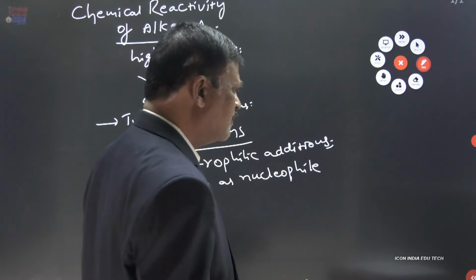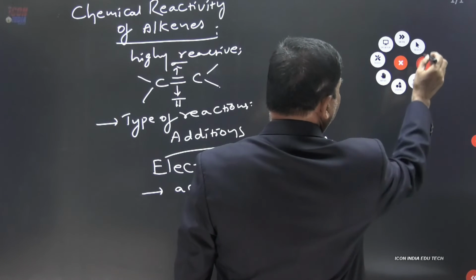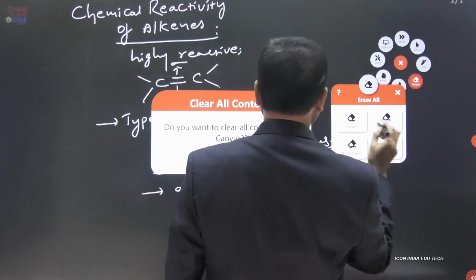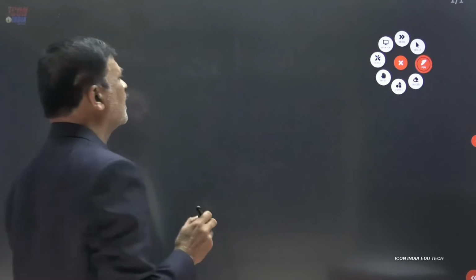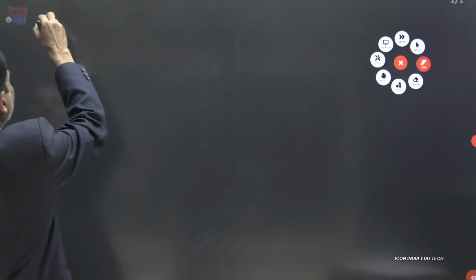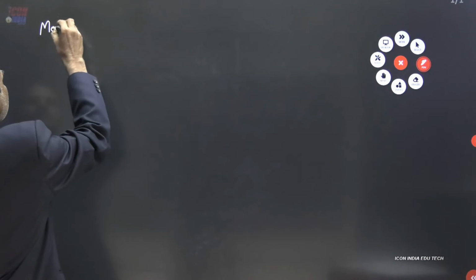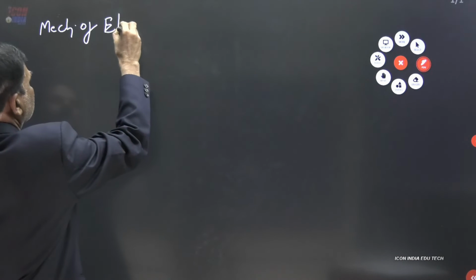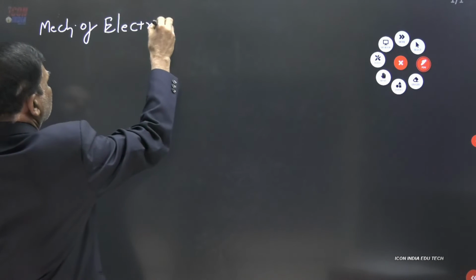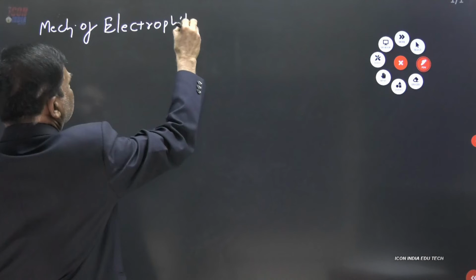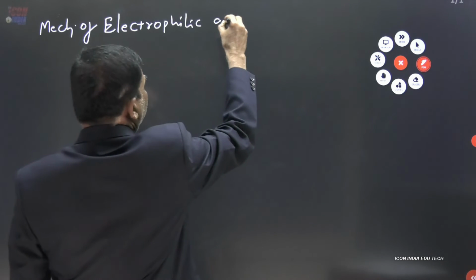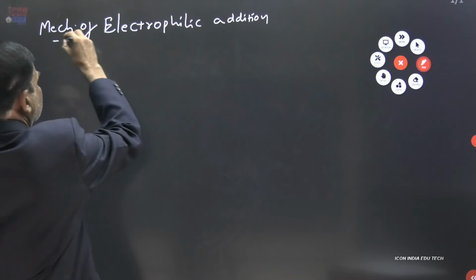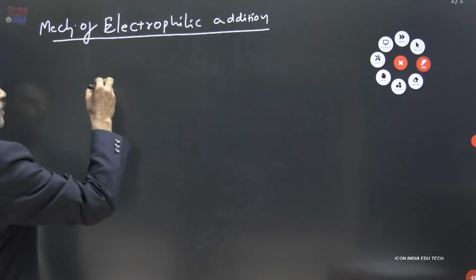Now let us see the simple mechanism of electrophilic addition of alkenes.